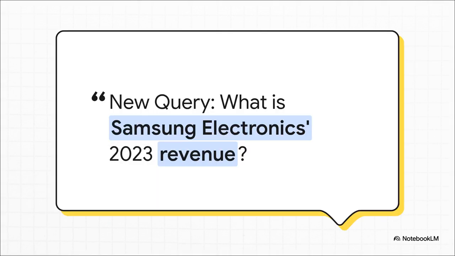So, what's the next move? This is the cool part. It doesn't just blindly throw the original complex question at a web search. No, it intelligently rewrites the query to be way more specific. It focuses only on the missing piece of the puzzle. What is Samsung Electronics' 2023 revenue? I mean, that is a massive leap in reasoning.